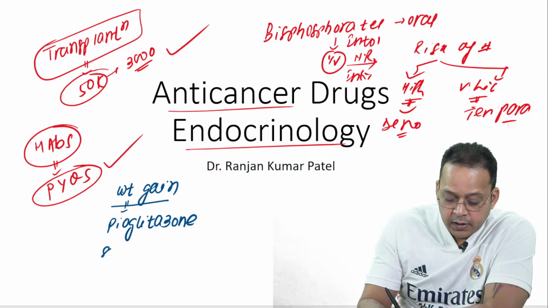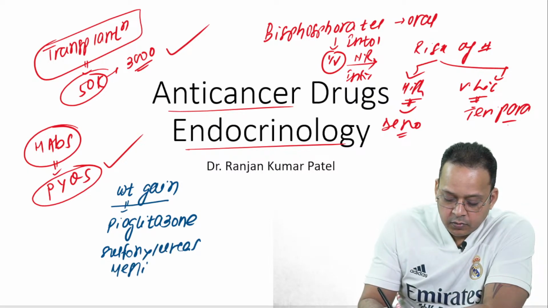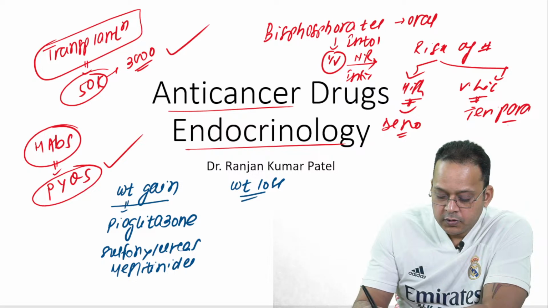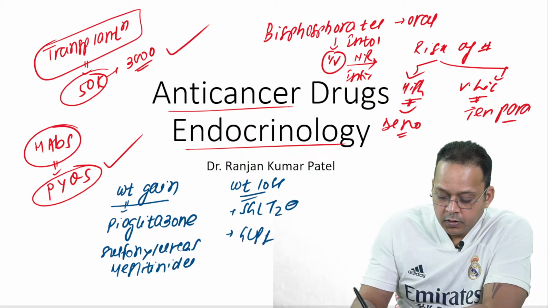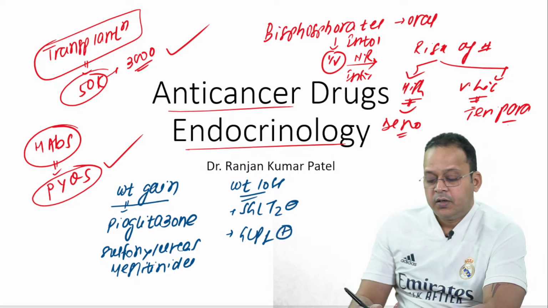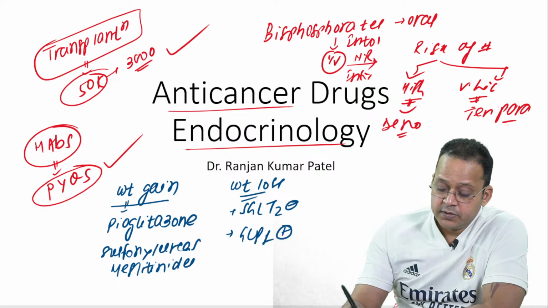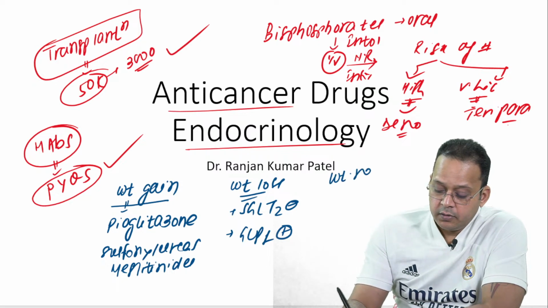It will be caused by sulfonylureas, meglitinides. Weight loss will be caused by your SGLT2 blockers, GLP-1 agonists. Weight loss can be caused by SGLT2 blockers, GLP-1 agonists. Weight neutral: